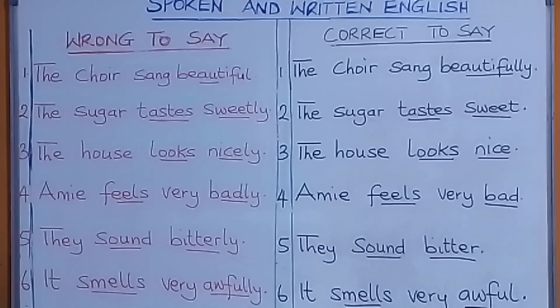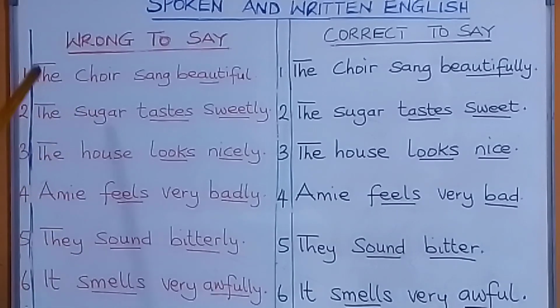Let's repeat that. We say an adverb, not an adjective, should be used to qualify a verb. However, after certain verbs like look, feel, sound, taste, smell, an adjective is used instead of an adverb. And that is why we have given example number 2, number 3, number 4, number 5.